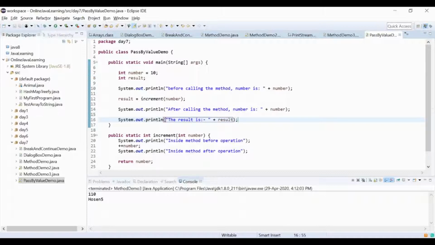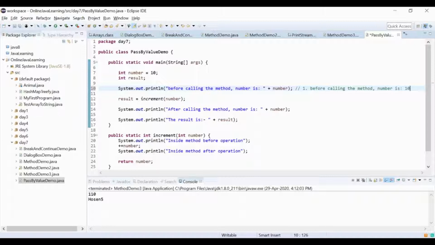I guess the first thing, the control will come to line number 10. So it is going to print out before calling the method number is 10. I'm writing 1, and whatever you are saying I'll be writing over here, step by step, 1 2 3 4, and we will re-verify that. This is our first output. Now the control will go into line number 14.